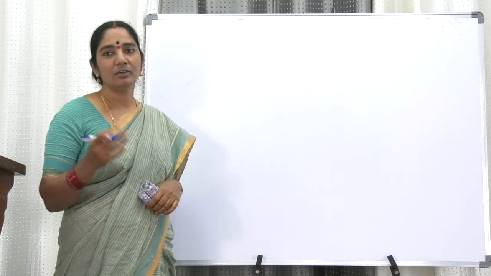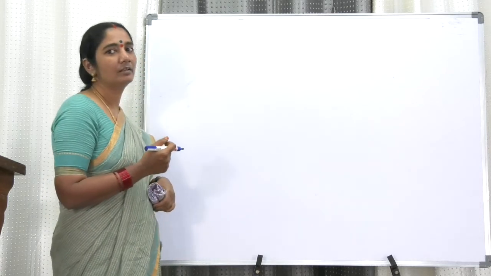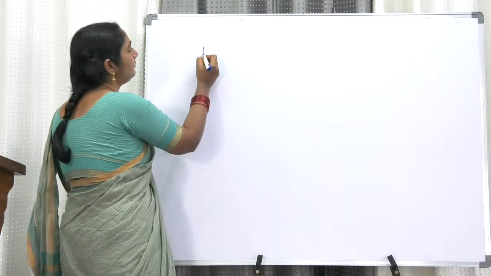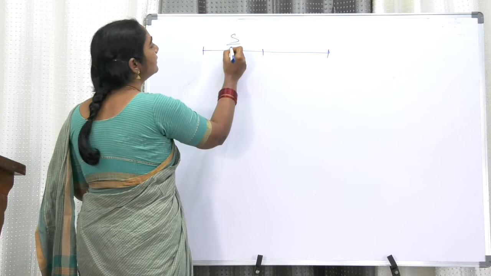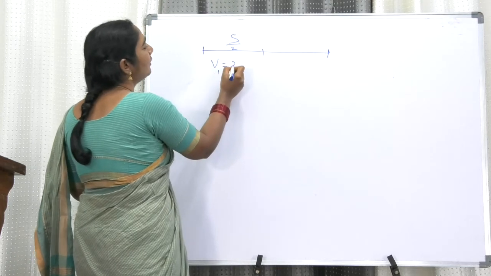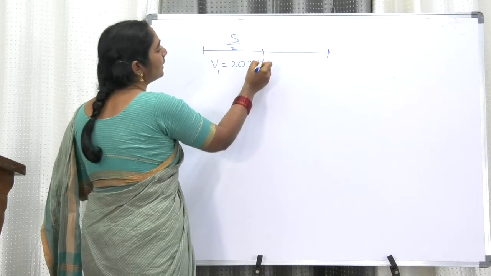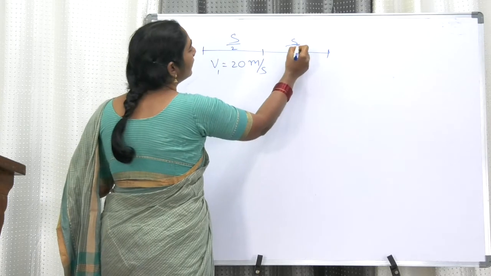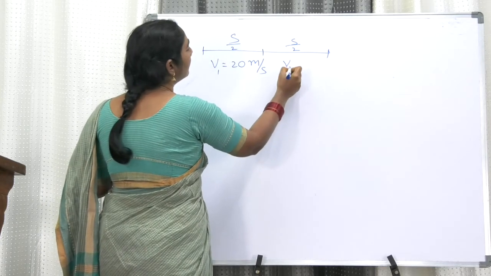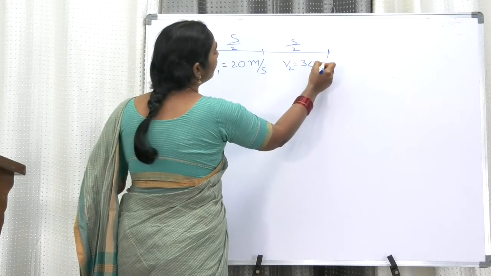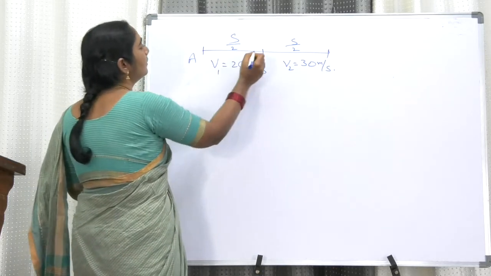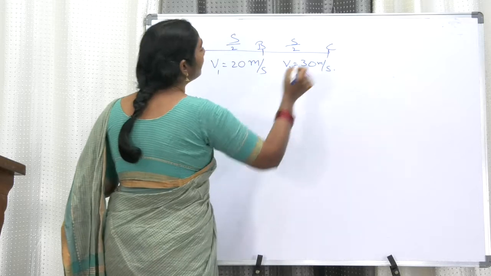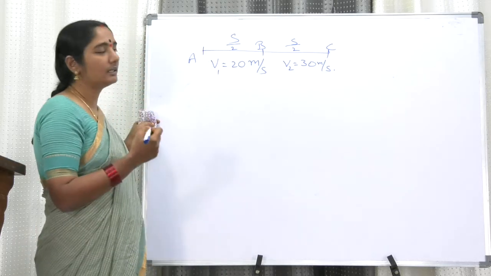We'll see. Okay, madam. A body covers half the distance with a speed of 20 meter per second, and the other half with a speed of 30 meter per second. Find the average velocity of the body during the whole journey.